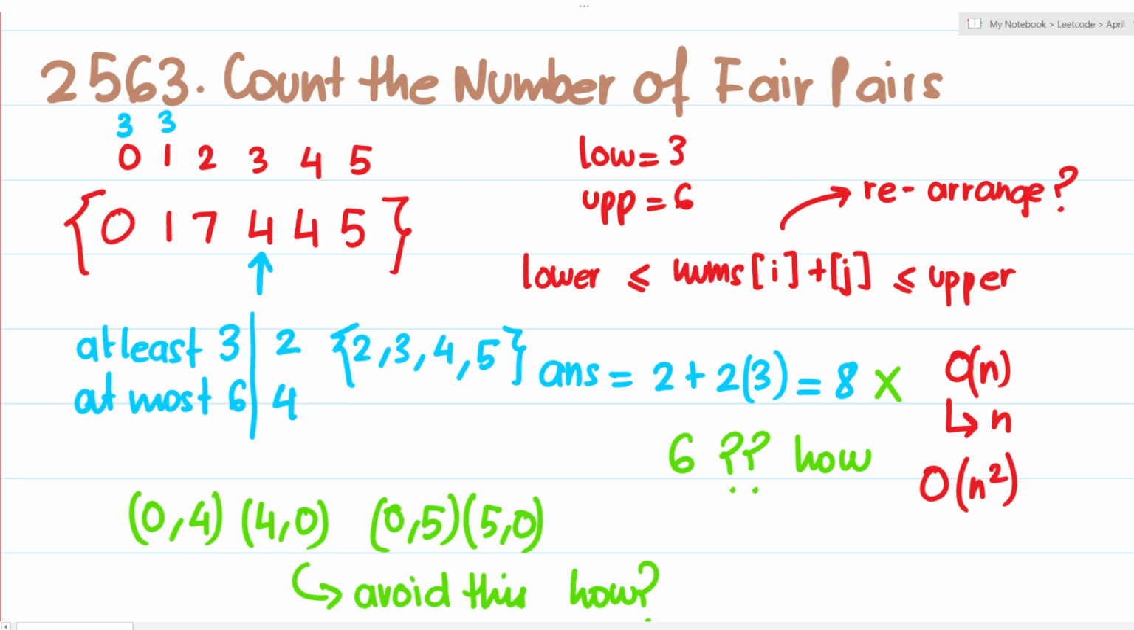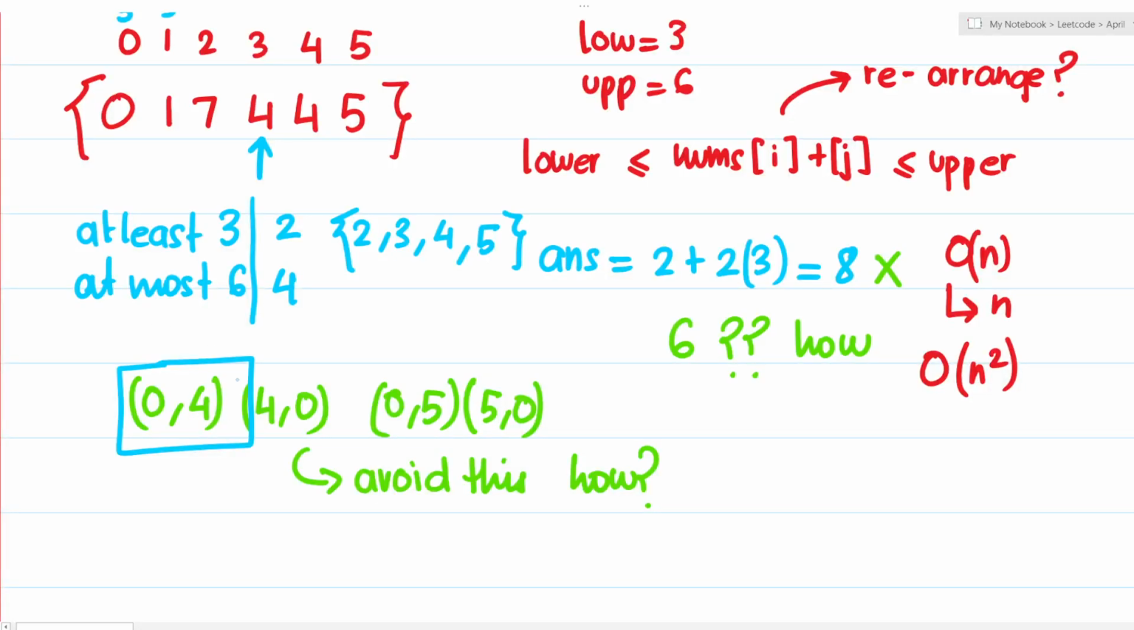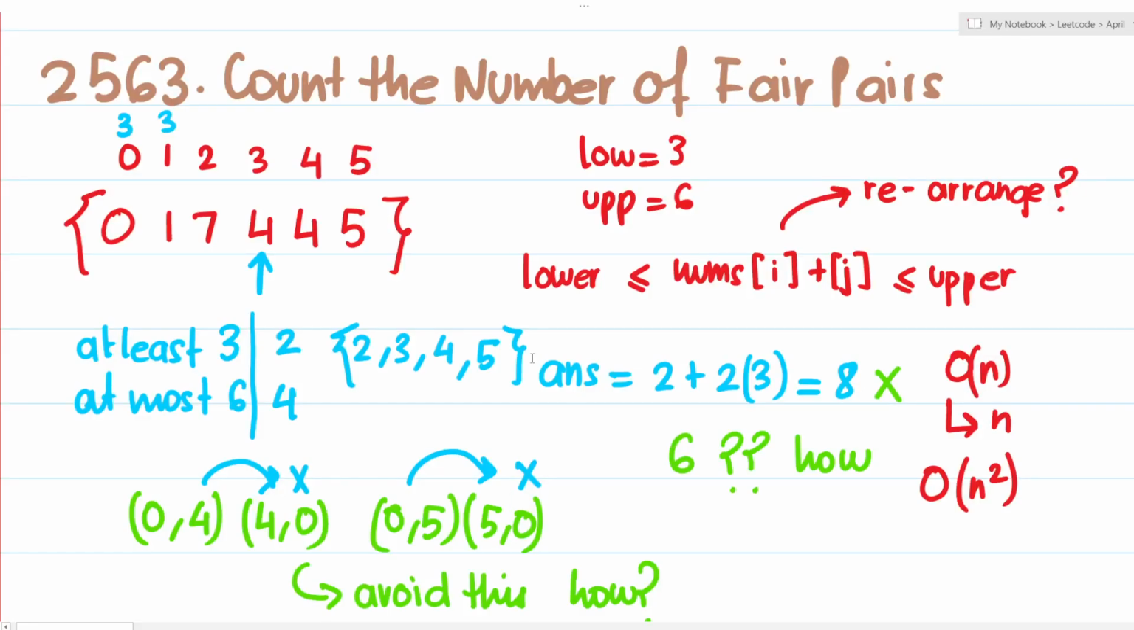But then I already have counted the pair 0 comma 4, isn't it? So I need to avoid repetition. If I have taken 0 comma 4, I do not need to take 4 comma 0 again. If I've taken 0 comma 5, I do not need to take 5 comma 0 again. So that means that for a certain index, I am not going to look behind it. I am only going to look beyond it.